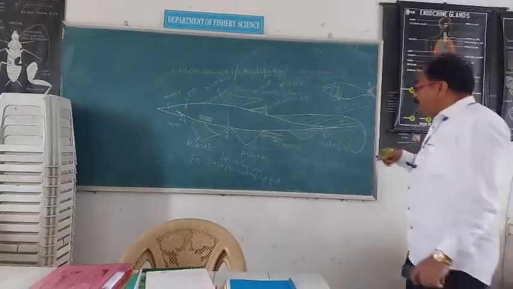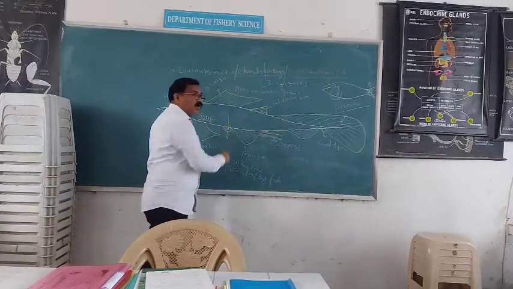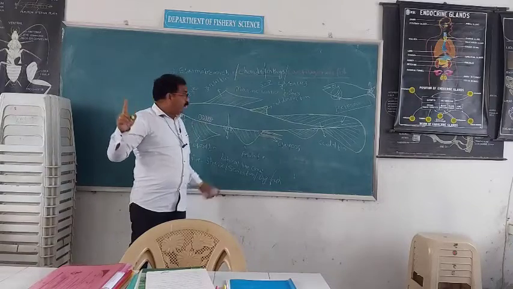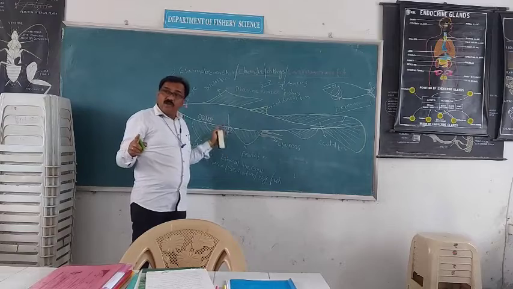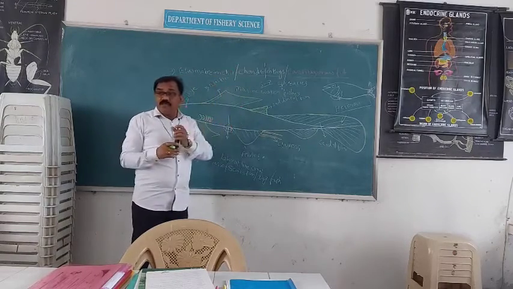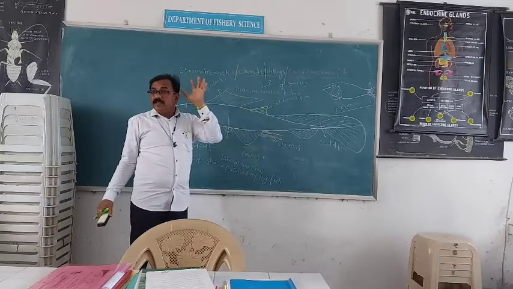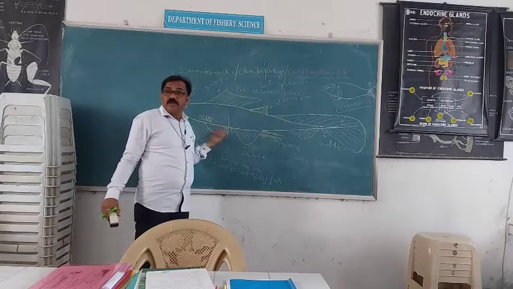When such a combined opening is present, it is called the cloaca. Cloaca is present in this class, Elasmobranchia. No doubt separate openings are present, but combinedly they open by a single opening. Hence it is called cloaca.